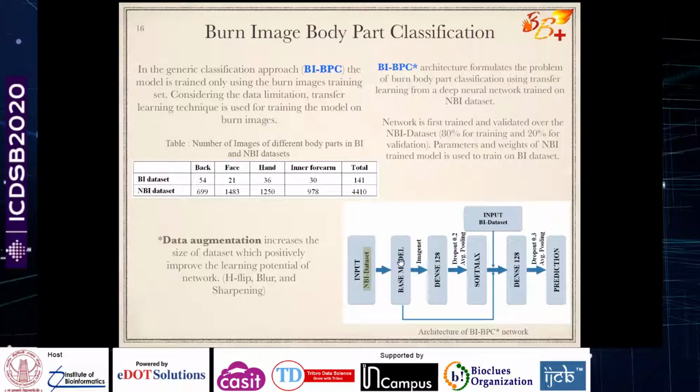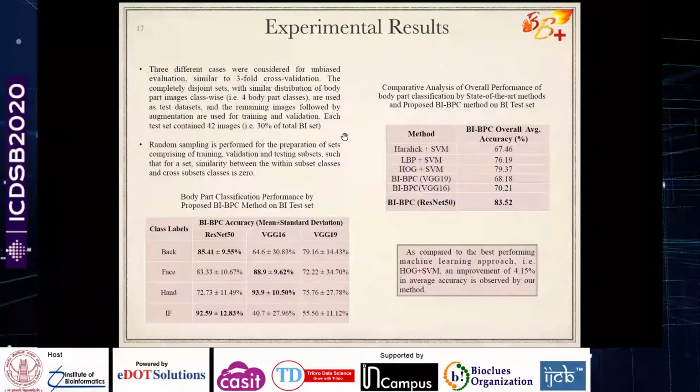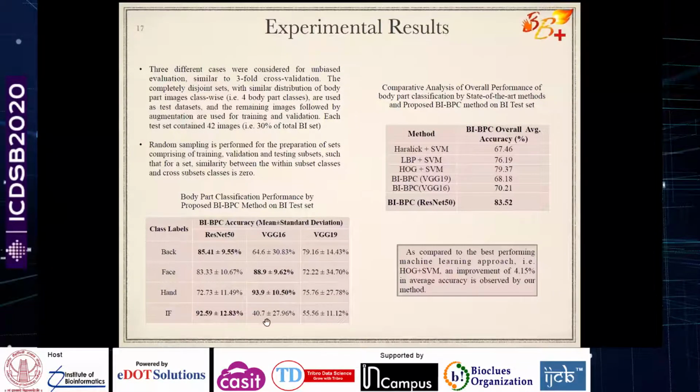And the base model could be any standard architecture that we can consider, like ResNet, VGG16, VGG19, and so on. And then we perform the classification using softmax. We also compared this accuracy with the standard machine learning models. Compared to the machine learning models, we find that the ResNet 50 based BI-BPC method was performing better, if we are just thinking about BI-BPC right now. And this is the class-wise accuracy for the different deep learning models, ResNet 50, VGG16, VGG19. Class-wise, for some classes VGG16 performed better, and for some classes the ResNet 50 based model performed better.